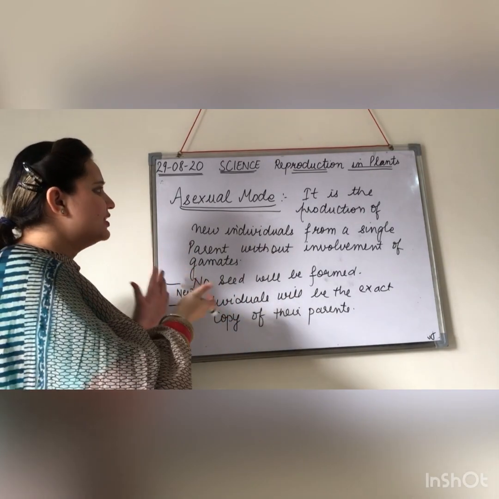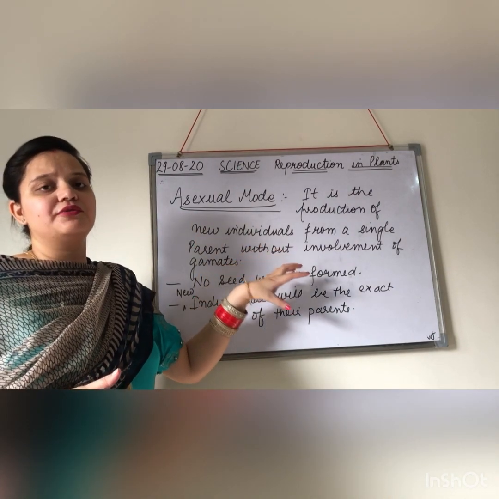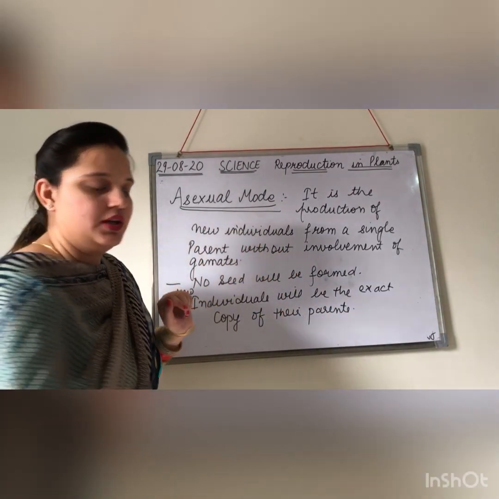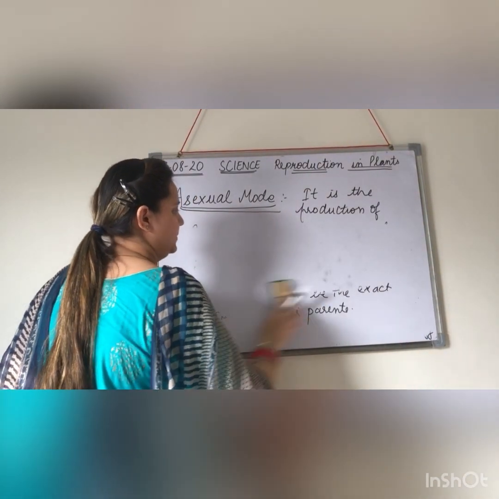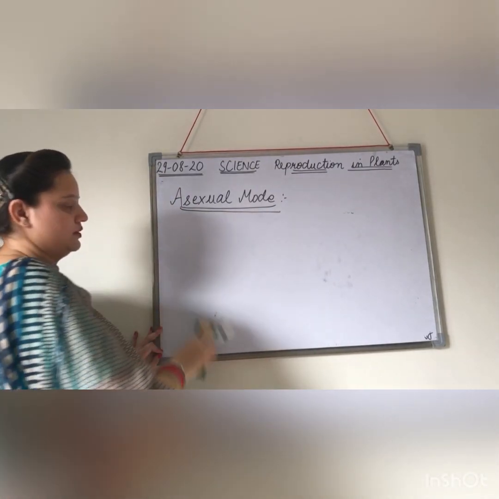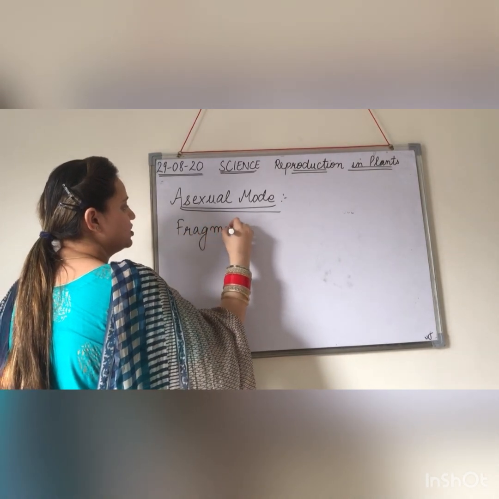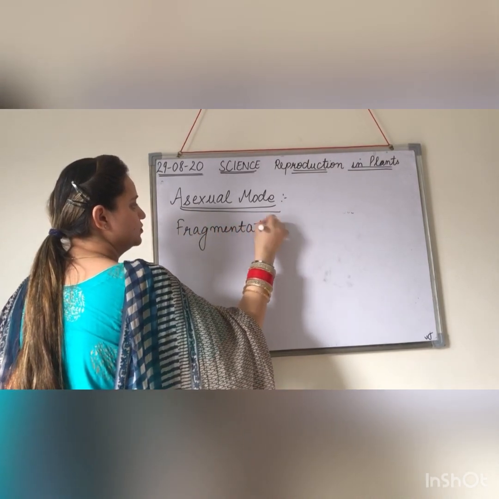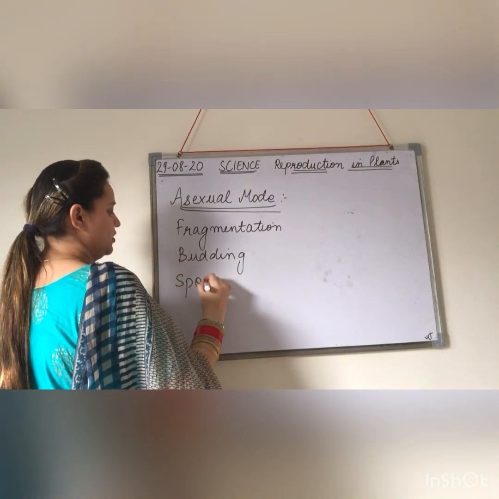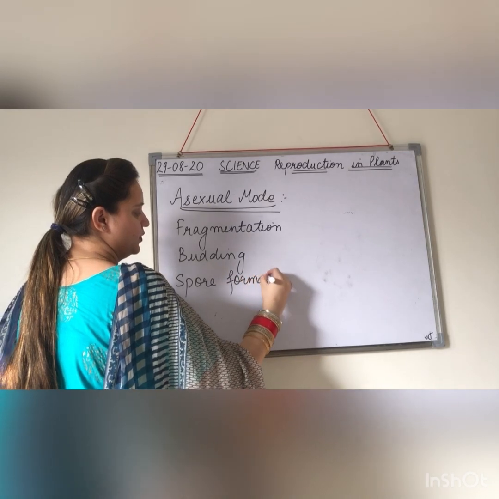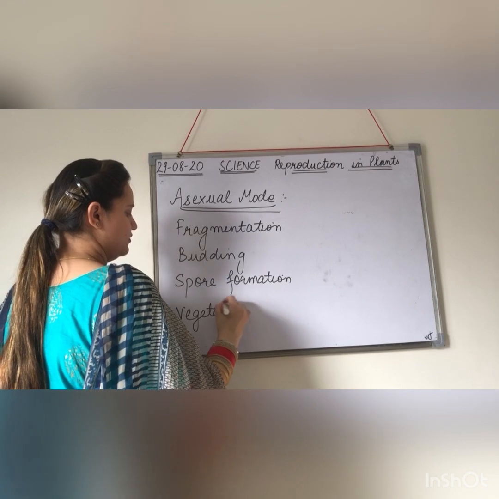Then how does the asexual mode of reproduction work? What are the different methods that are going to give rise to a new individual? The different asexual modes of reproduction are: fragmentation, budding, spore formation, next is vegetative propagation.